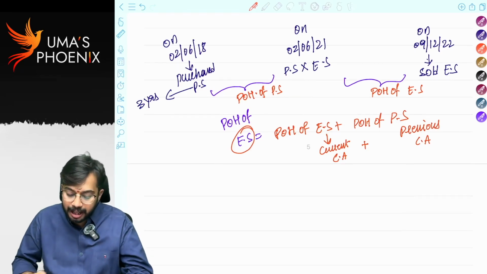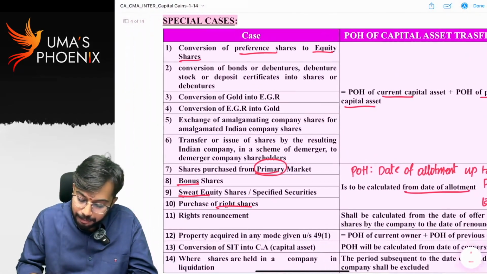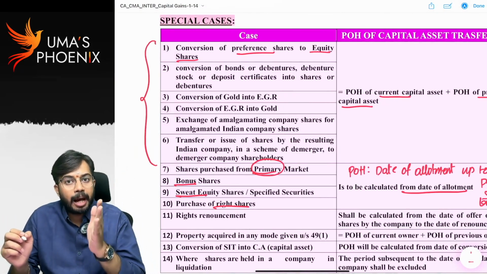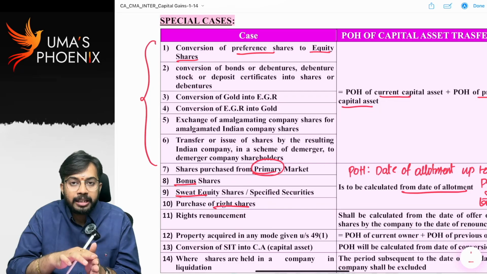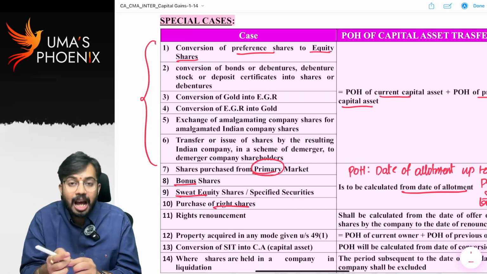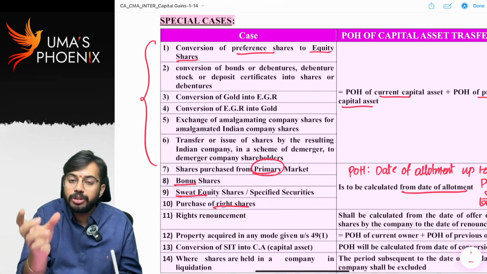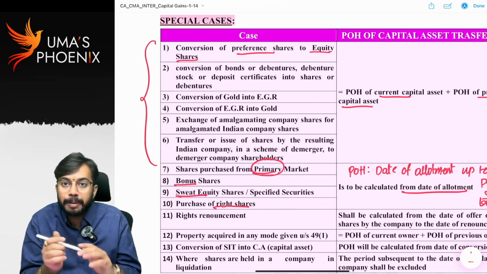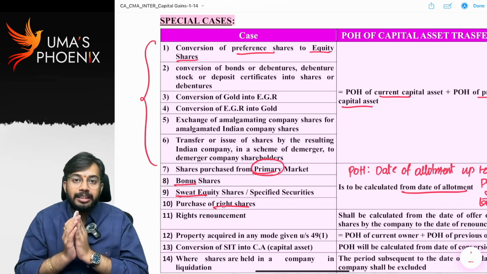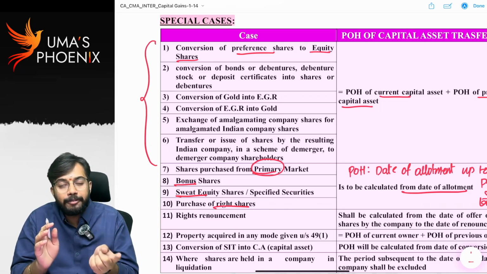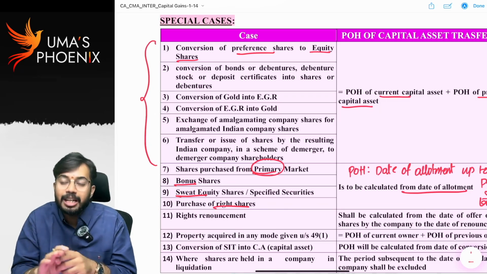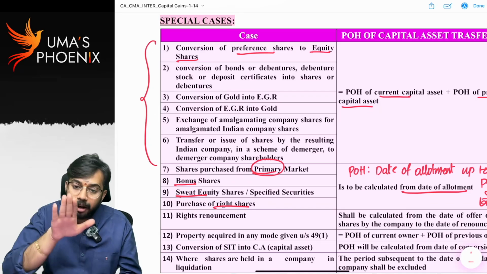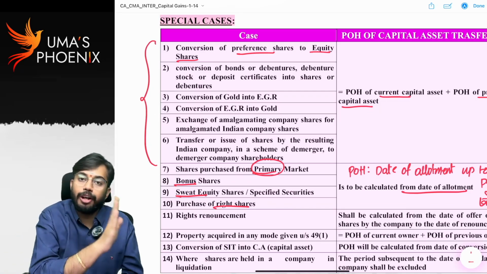So in all these cases, the scenario is same from 1 to 6. Initially, one capital asset is purchased, that capital asset is converted into new capital asset and new capital asset is sold. So period of holding of new capital asset is equal to period of holding of new capital asset plus period of holding of previous capital asset. Are you able to understand? So whenever preference shares are converted into equity shares and equity shares are sold, period of holding of equity shares is equal to period of holding of equity shares plus period of holding of preference shares.